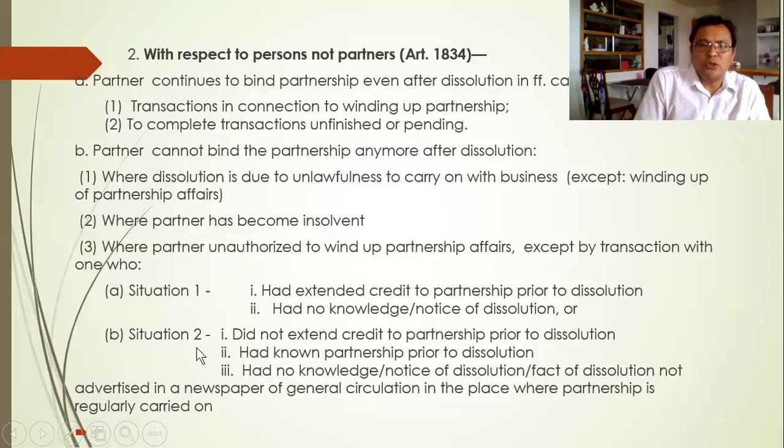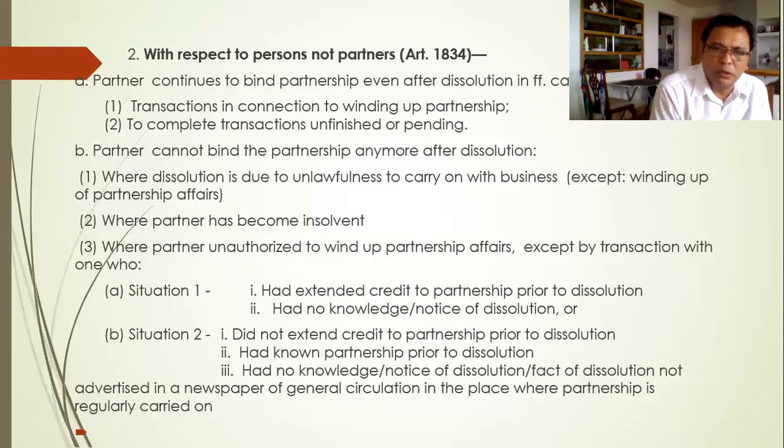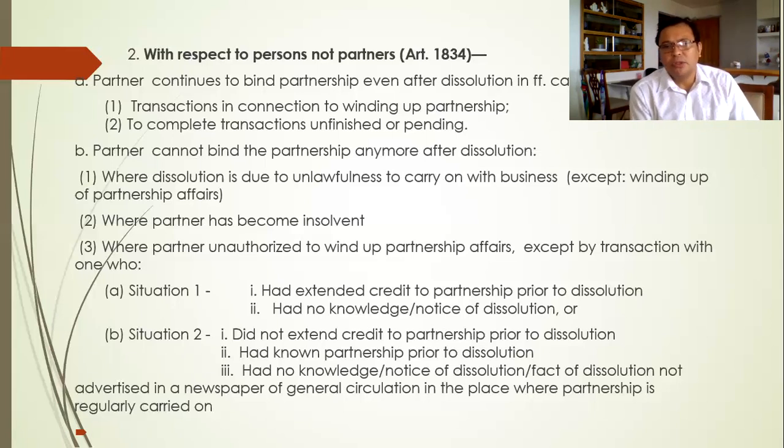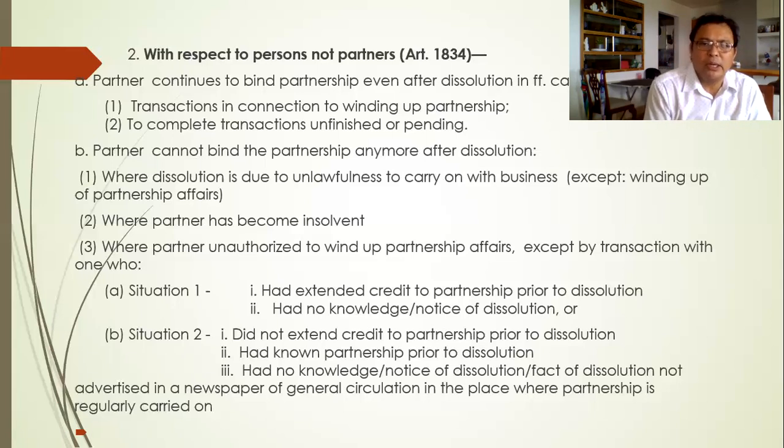Letter B, situation number two. If the partner unauthorized to wind up the partnership did not extend credit to the partnership prior to dissolution and had known the partnership prior to dissolution and had no knowledge or notice of dissolution, and the fact of dissolution was not advertised in a newspaper of general circulation in the place where the partnership is regularly carried on. So all these three must be present in situation two, and both of these must be present in situation number one.